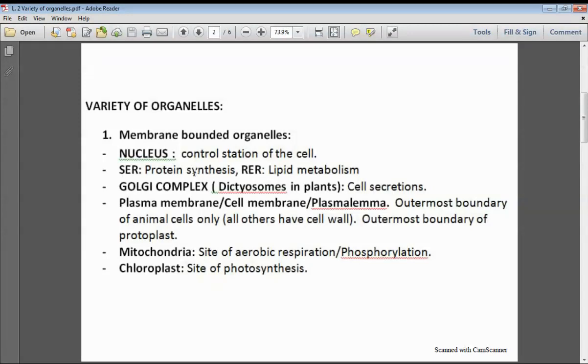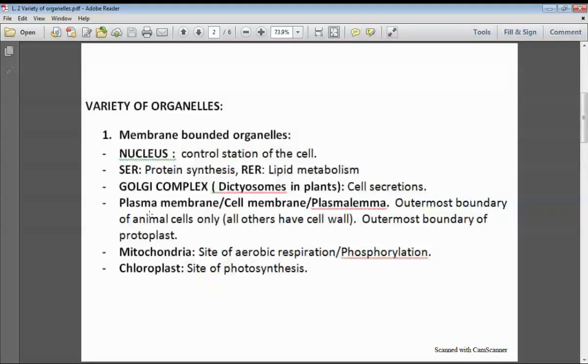Next is the Golgi complex. Golgi complex is also known as Golgi bodies, or dictyosome in case of plants. We will study this in detail in the next lectures, and it is concerned with cell secretions. The materials which are secreted out of the cell are secreted with the help of the Golgi complex and endoplasmic reticulum.